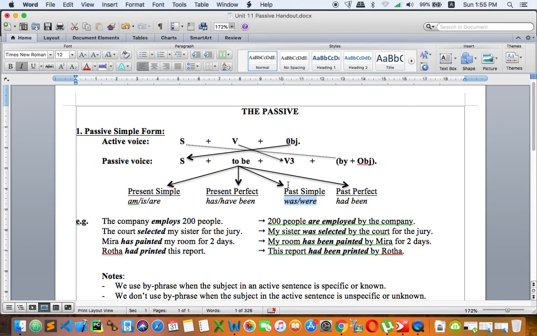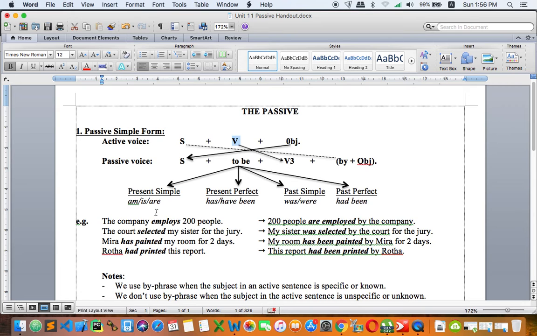Okay, was or were. This is about the grammar point that we are learning today. And if this one is past perfect, to be here is had been. Okay, so we don't make any other changes. So there are only two changes for the verbs right here. One is a tense and the other one is a verb. So the verb needs to be verb 3, and the tense needs to be right here. So we have to change according to the tense. If to be right here is present, it means that the verb right here is present. So we change to be according to the tense of the verb, and we change the main verb right here to verb 3.